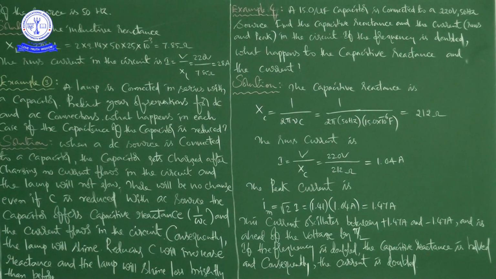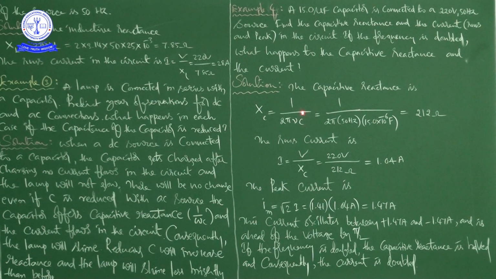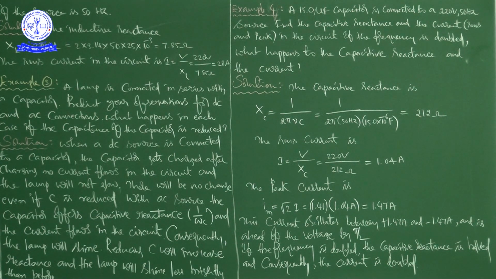In place of nu, we have to write 2 nu. So, when it is 2 nu, mathematically you can take it down, then it will become half, no? So, if the frequency is doubled, the capacitive reactance becomes half, and consequently the current is doubled. Okay? That is the explanation for what he is asking: if the frequency is doubled, what happens to the capacitive reactance and the current?